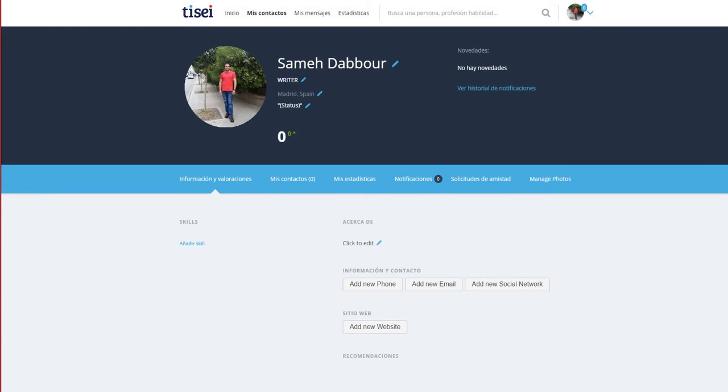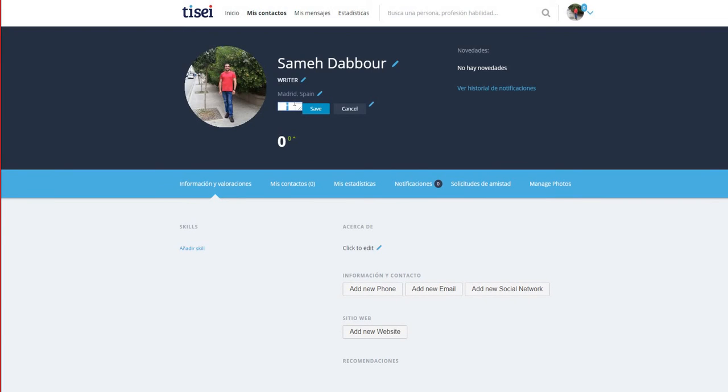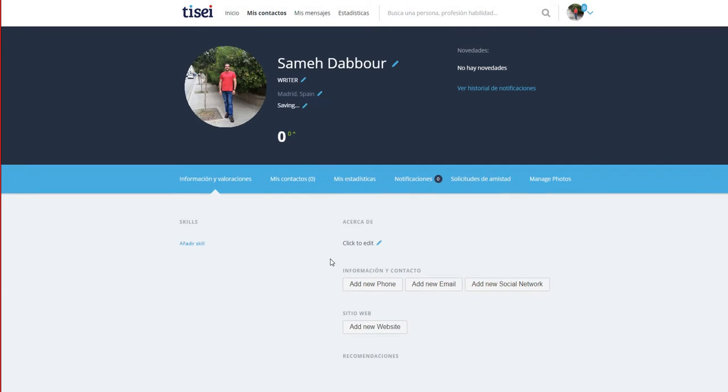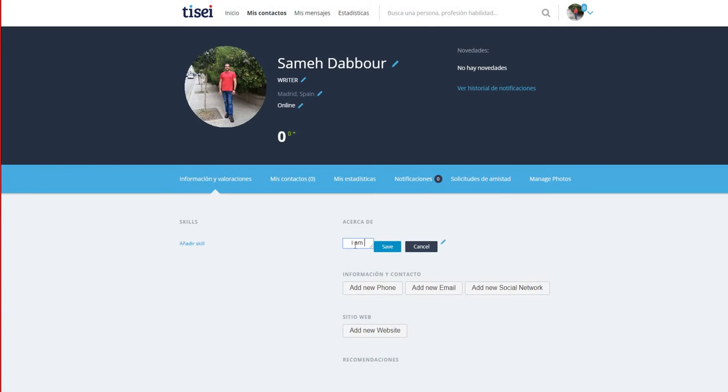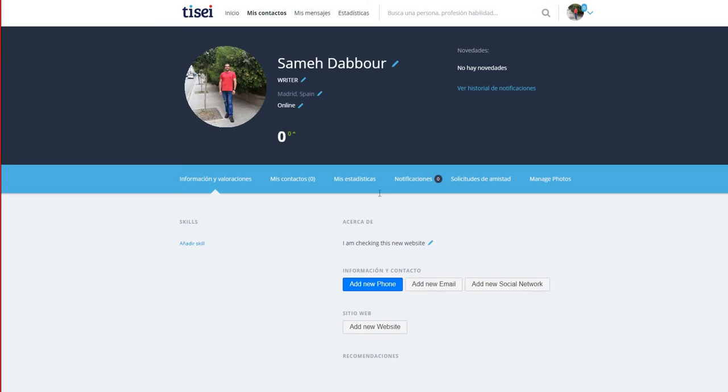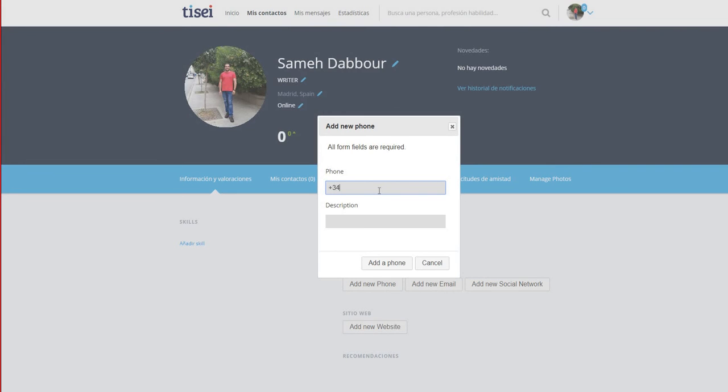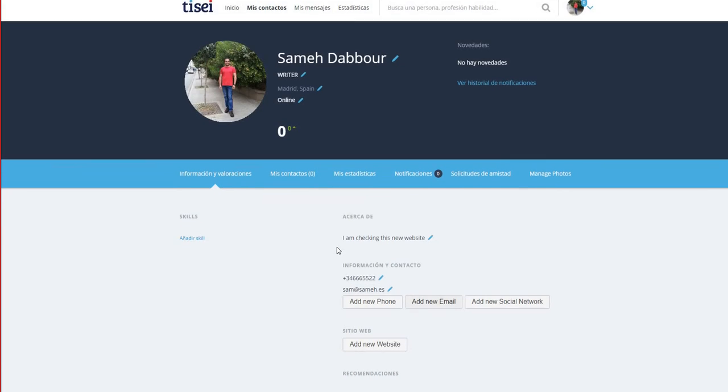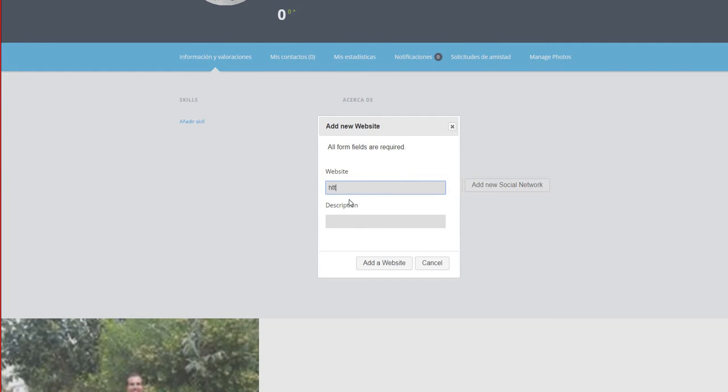For instance, he decides to update his job title and also his status, and then he also decides to provide information about himself so that people can understand more details about him, and he also decides to add a new phone number and to add his email and to add his private website so that people can visit that.